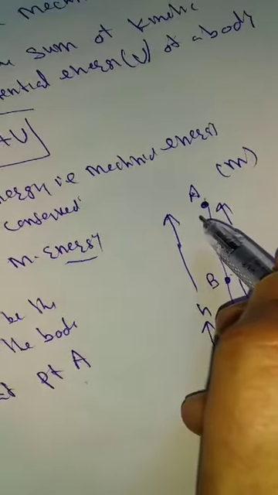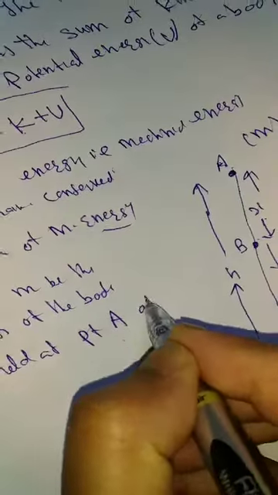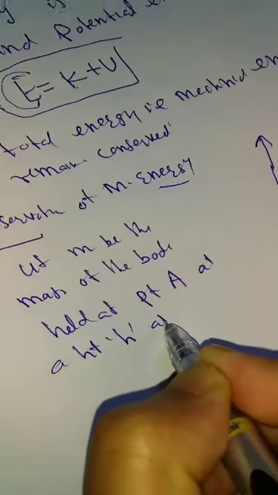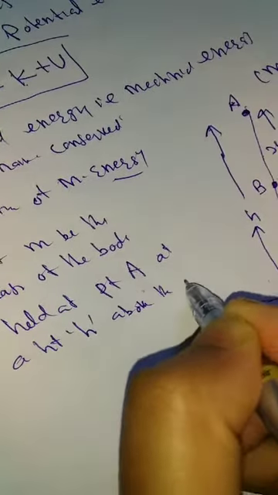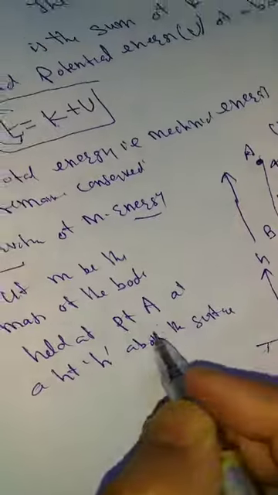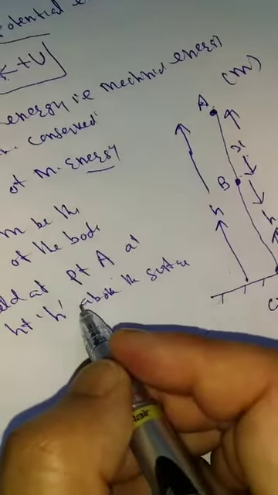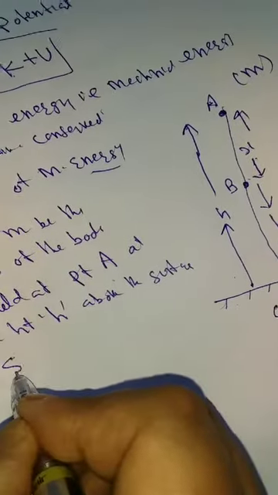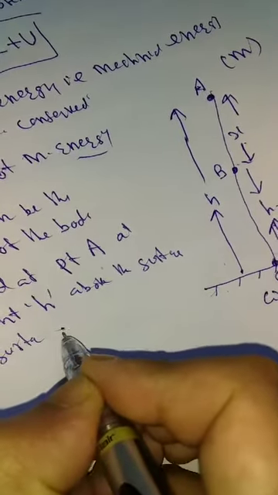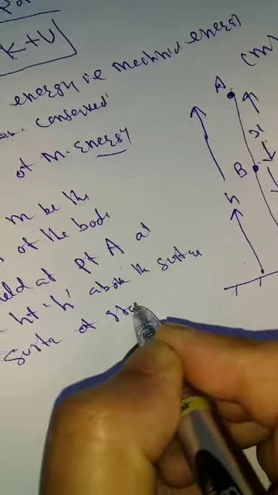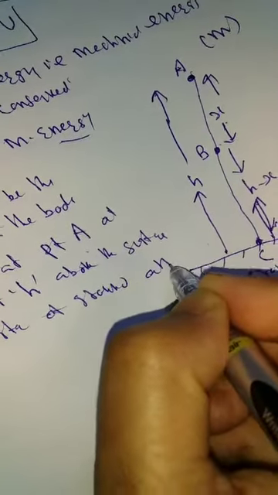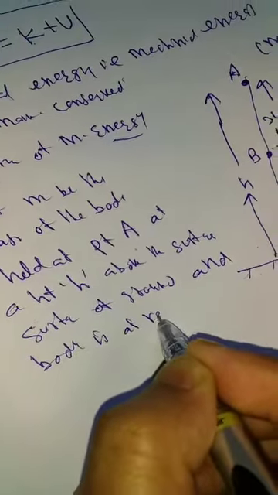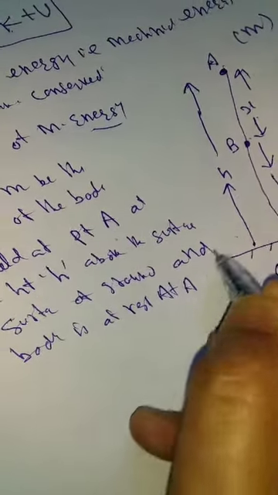A mass m held at point A at a height h above the surface of the ground, and we say the body is at rest at A.